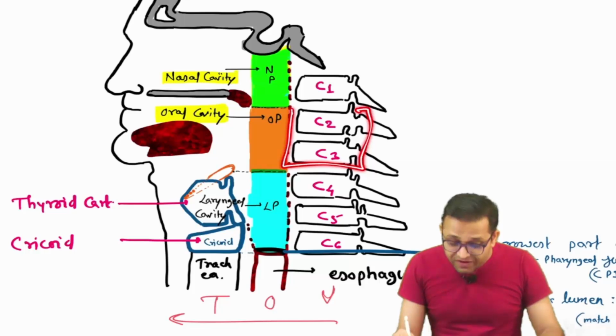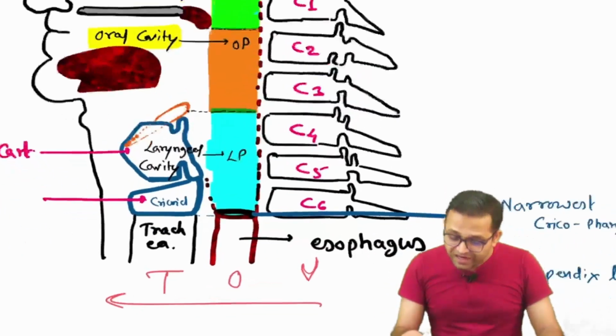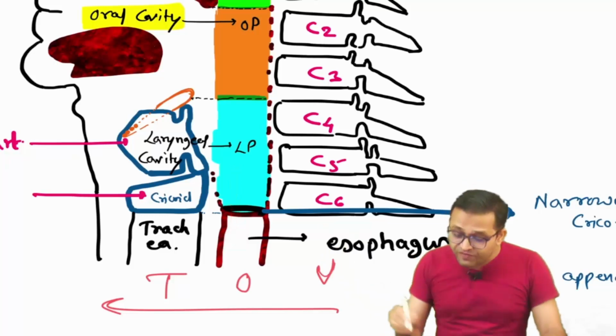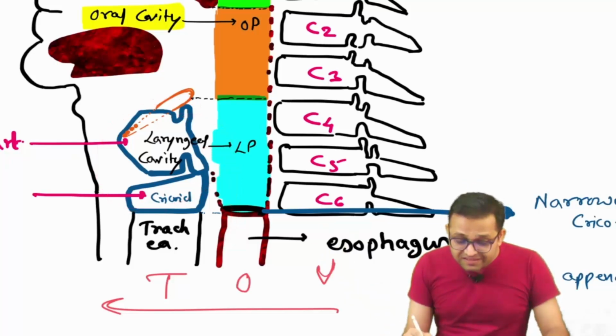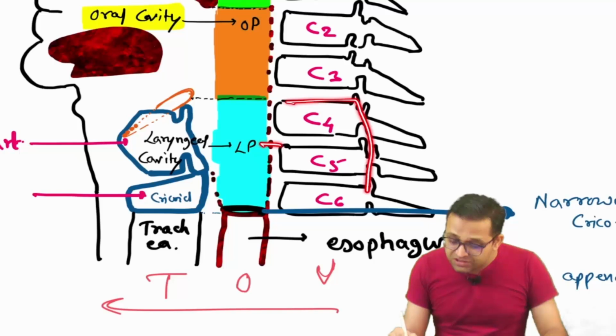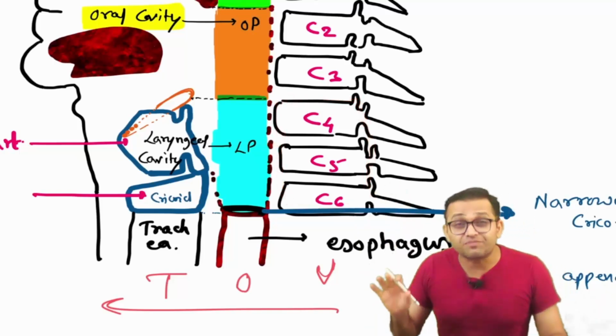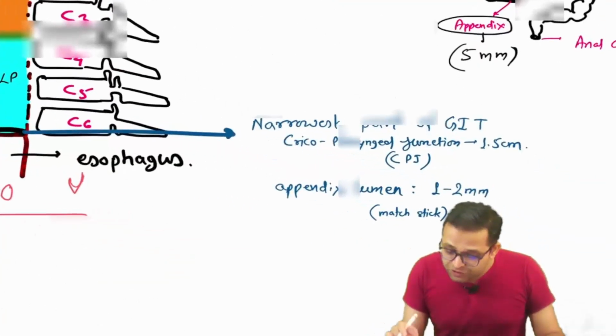So second cervical vertebra, C2 and C3. Yes, and now can you see the laryngopharynx relation? Yes, superior relation, oropharynx, inferior relation, esophagus, anterior relation, larynx, and the posterior relation. Can you see C4, C5, C6? Yes, sir. C4, C5, C6. These are the vertebra. Getting the point? Okay, sir. Remember this point, sir.